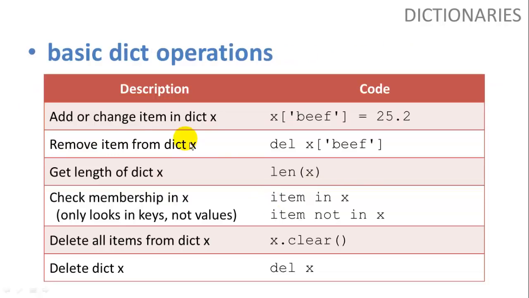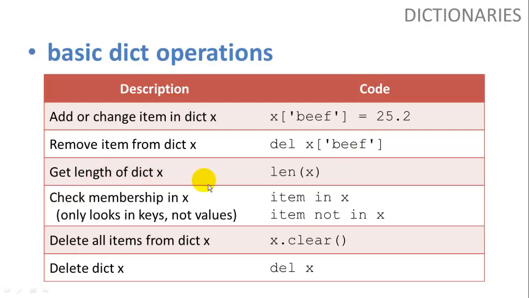So some basic dictionary operations. You can add or change an item in dictionary x by saying x[key] is equal to value. If this key already exists in the dictionary, then it will change the value. If the key doesn't exist in the dictionary, it will add this key value pair to the dictionary. To remove an item from dictionary x, use del x[key].